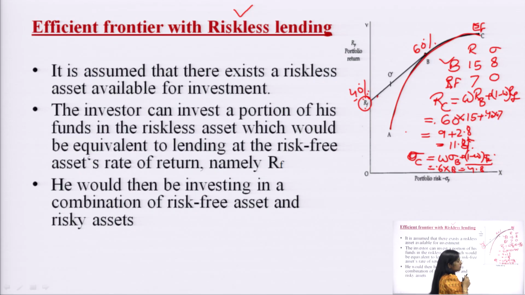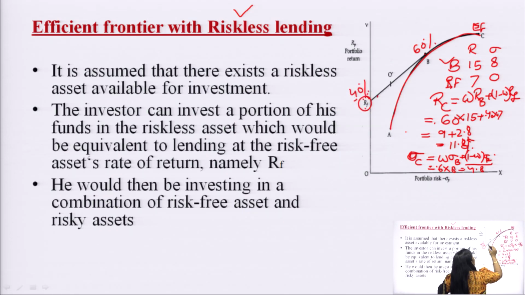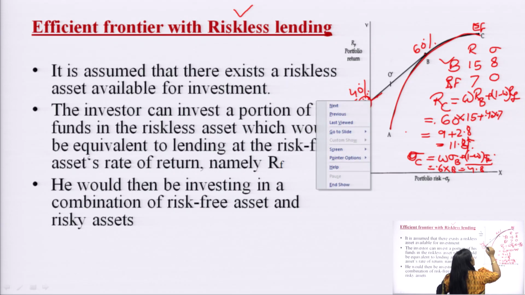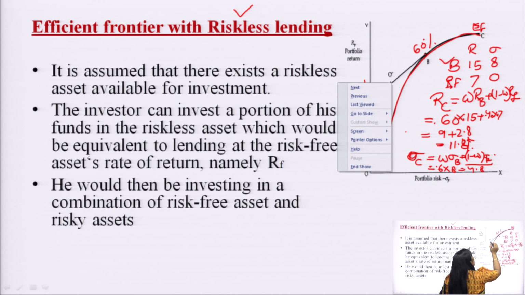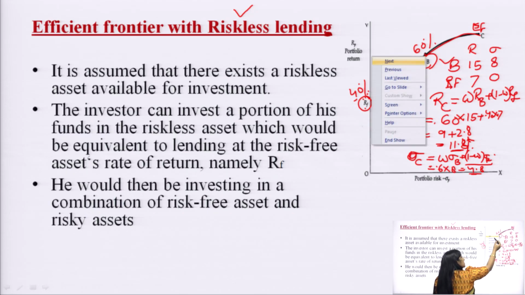So, what have we analyzed? We have analyzed what happens when the investor has invested some of his money in a risk free security. That combination, if we denote it on this line, because some of his money is invested in the risk free security, suppose it is denoted by O. O is the combined portfolio and it has risk and return lower than portfolio B. So, all the combinations would lie